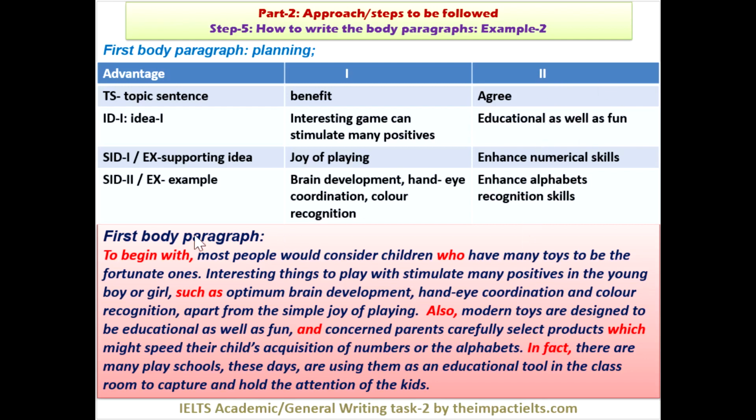So let's see. To begin with is one of my favorite ways to begin. Now I have to create the topic sentence. Topic sentence is advantage: most people would consider children who have many toys to be the fortunate ones. So it is clear that I'm talking about the benefits. Now, what are the benefits? Interesting things to play with stimulate many positives in the young boy or girl.